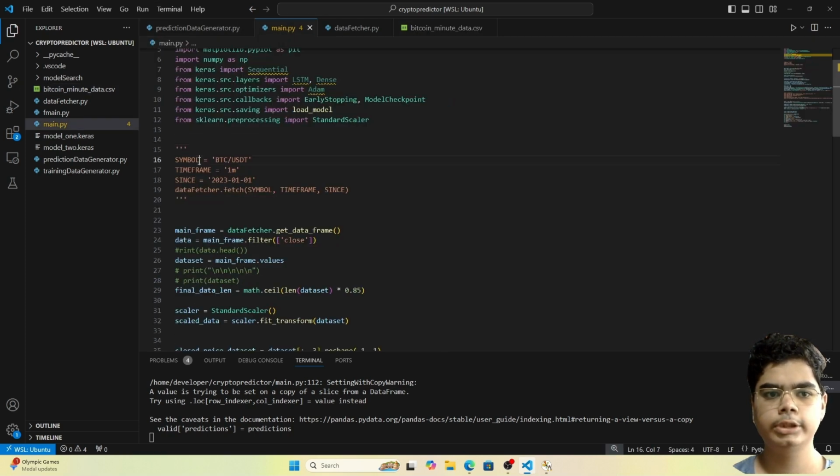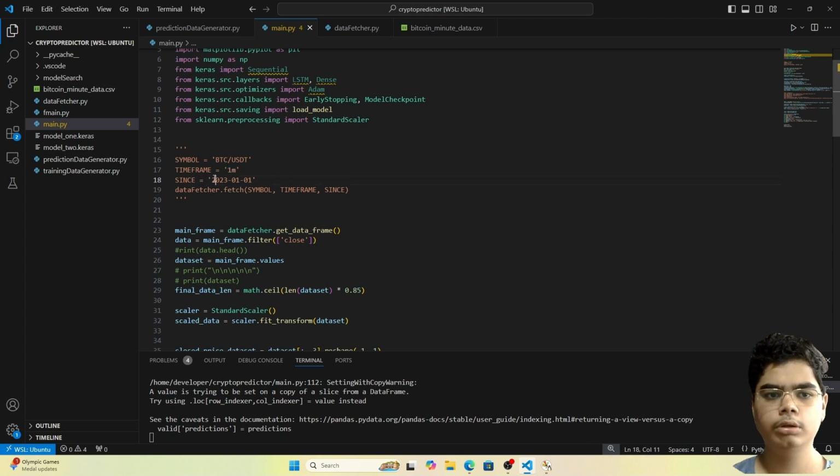This is the same, but let me explain it to you. This is the symbol. As you can see, we want BTC, that is Bitcoin, and USDT, that is US dollars. So the values of the closing price and all that should be in US dollars. This is the symbol for it, BTC slash USDT. We have chosen the time frame to be 1 minute, so all the values that we fetch will be at intervals of 1 minute.